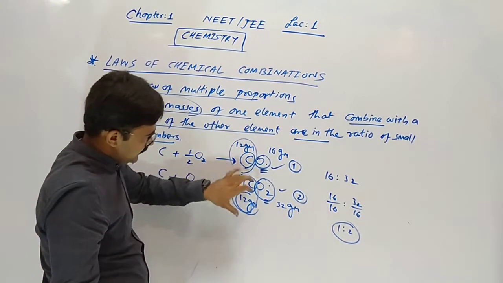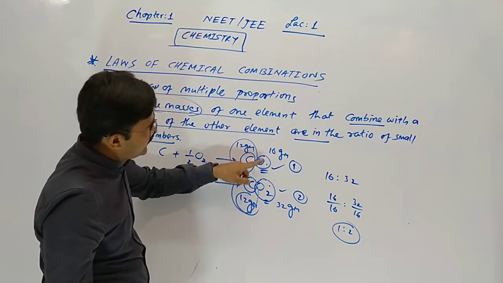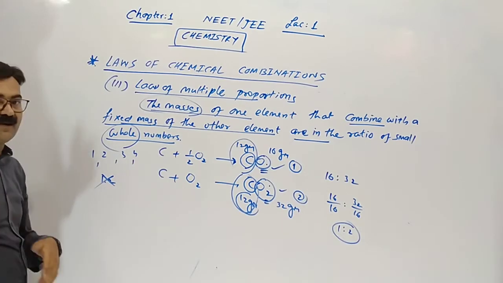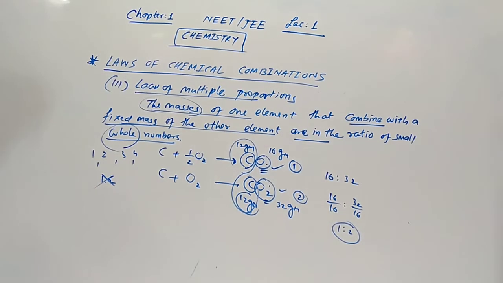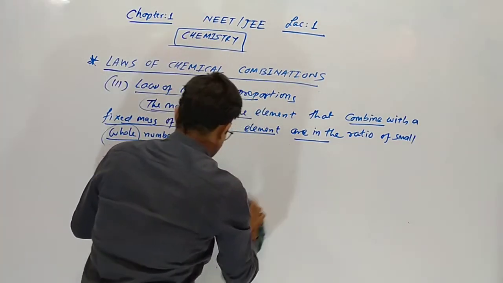With the fixed mass of carbon, here there is 1 time oxygen and here 2 times. Here 16 grams and here 32, so 16 is to 32, so 1 is to 2. That is our answer. I am giving you another example.